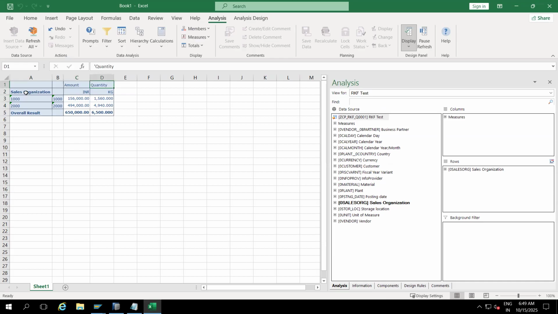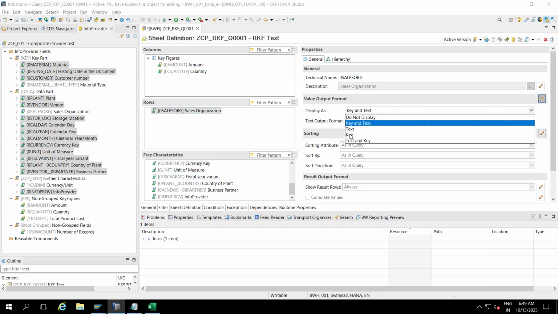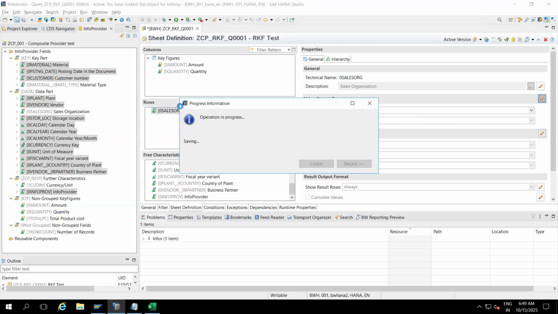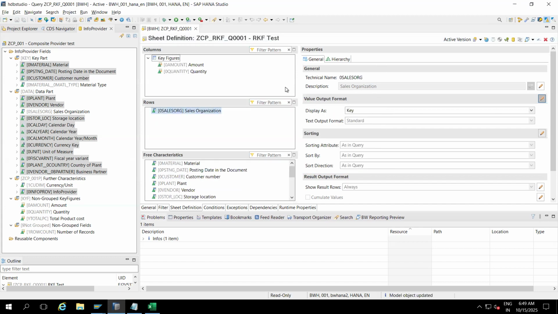So here you can see sales organization, and also here this is text. I don't want to see text, so select this one and go here. I want to see only key, so you can select this option. Then the characteristic properties will come. Select these characteristic properties.